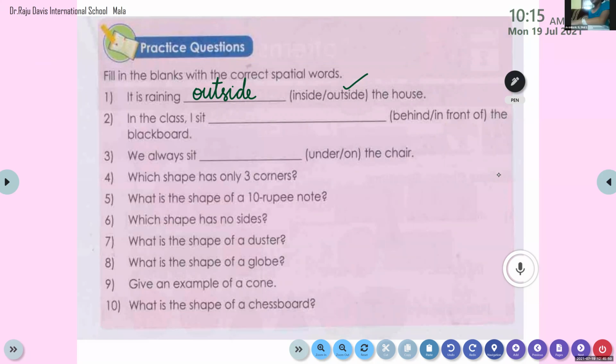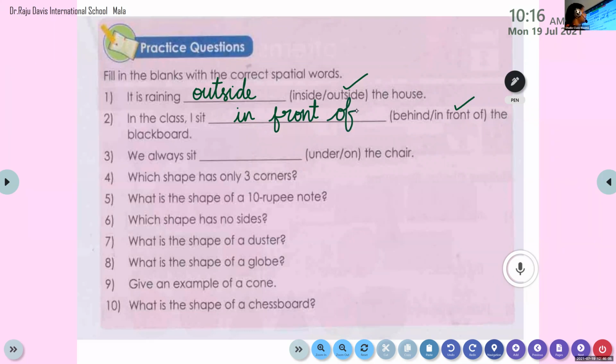In front of. So we can put a tick mark for in front of and we can write the answer here. IN FRONT OF.